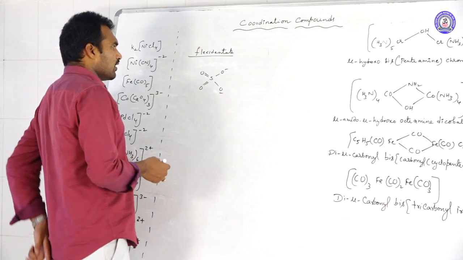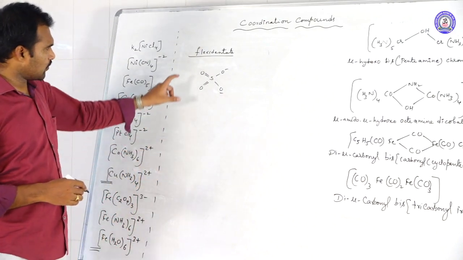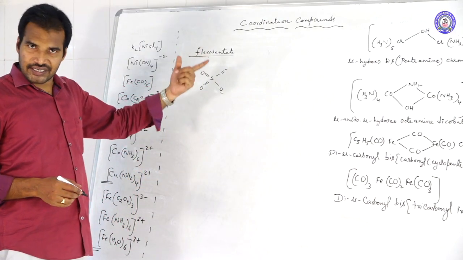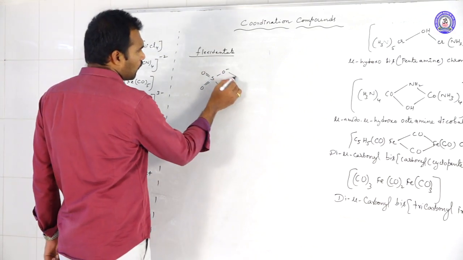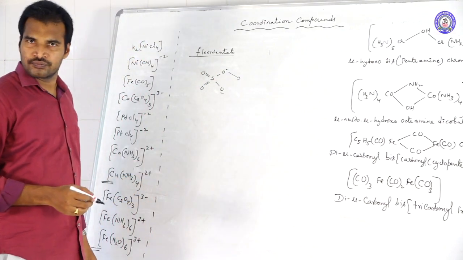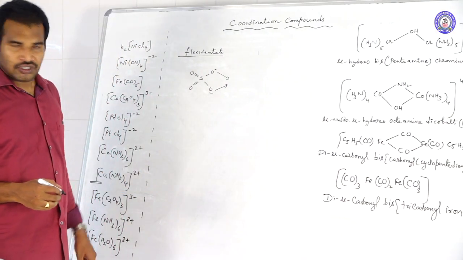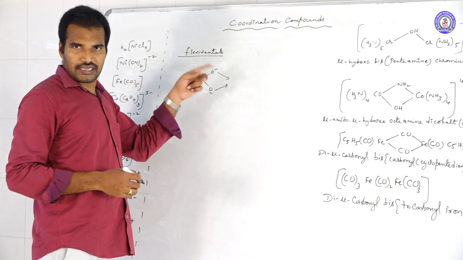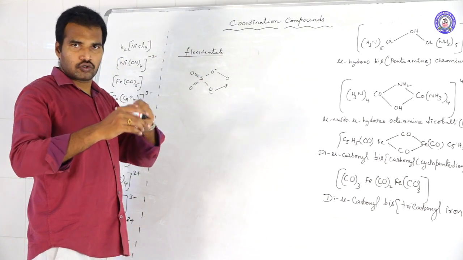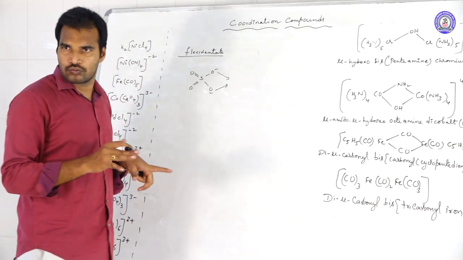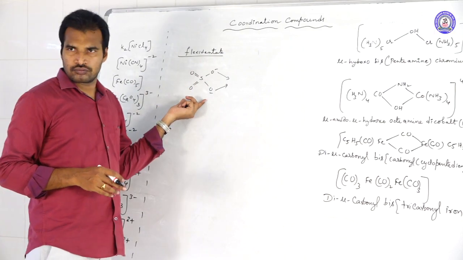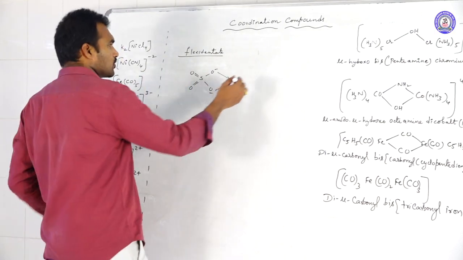See, sulfate has flexibility. Its maximum denticity is 2, but sometimes only one may donate, and sometimes both donating sites may donate. It has the flexibility to show denticity either 1 or 2, but the maximum denticity is 2.